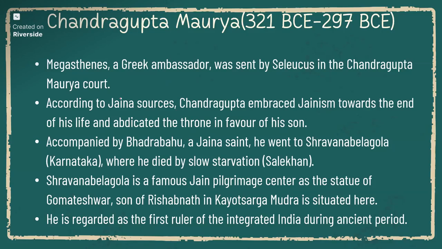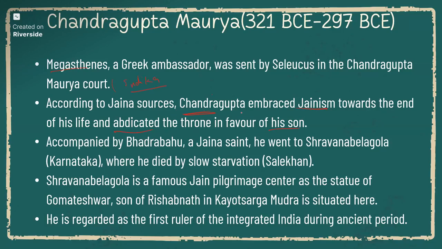So we have seen already that he's a Greek ambassador who wrote Indica, and according to Jain sources, Chandragupta embraced Jainism towards the end of his life and abdicated the throne in favor of his son. So what happened at the end of his rule? He started embracing Jainism and he gave his throne to his son Bindusara.